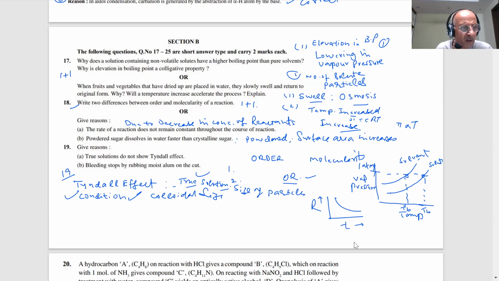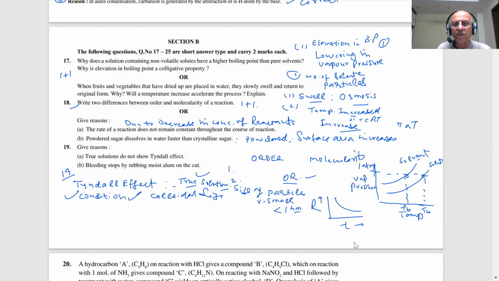So when the size of the particle is very, very small, less than 1 nanometer, they do not satisfy the condition of the scattering of light. The wavelength of the light and the size of the particles should be related. What is that condition?